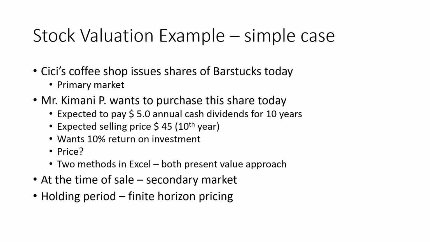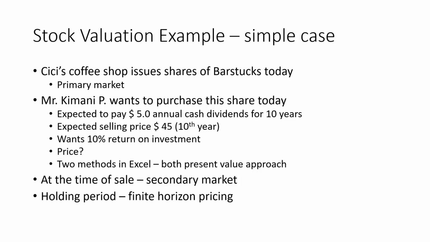Now, when he is purchasing the stock, he is purchasing it directly from the owners of CC's Coffee Shop, because it's a primary offering or initial public offering. So it is a primary market transaction. But at the time of sale, he's already holding stock of that company, CC's Coffee Shop.